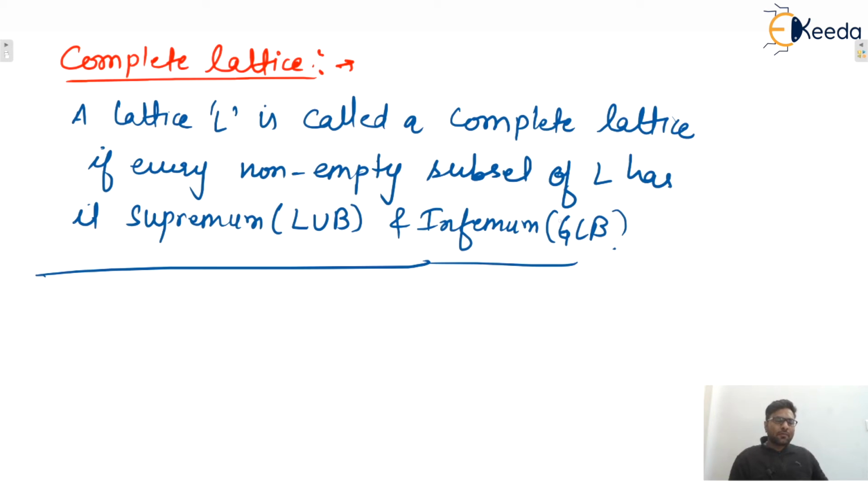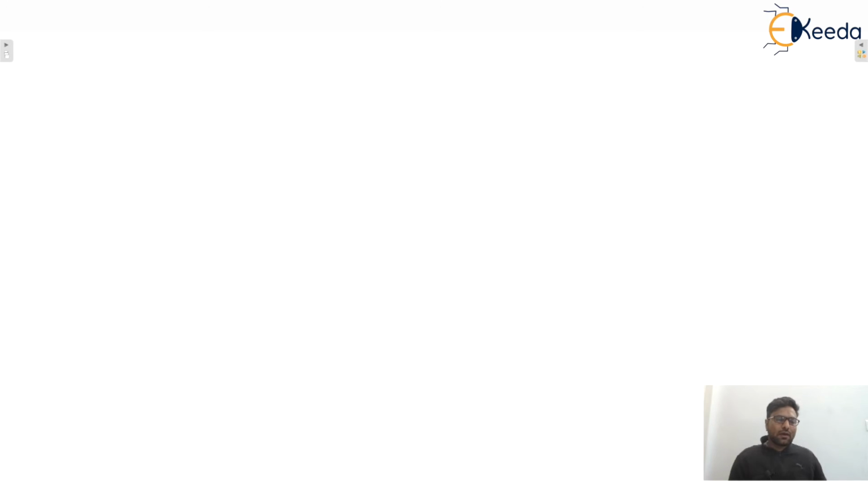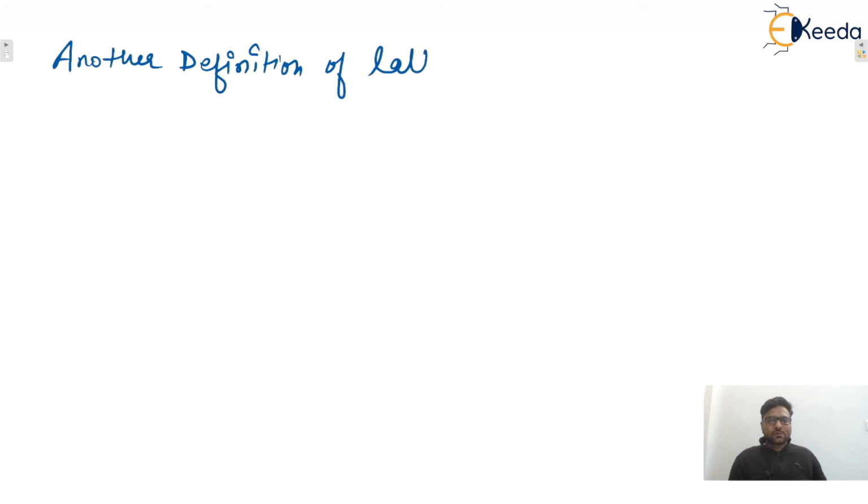That is for lattices only, another definition of a lattice. The first definition was that every pair of elements has a supremum as well as an infimum, then it is known as a lattice. But here some properties are there. If these properties are all satisfied, then also it is a lattice.